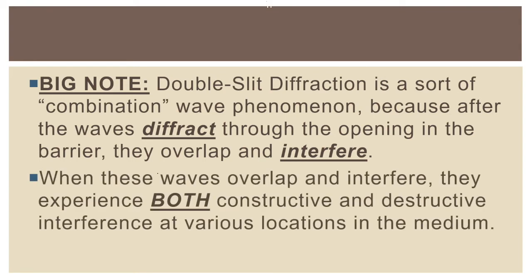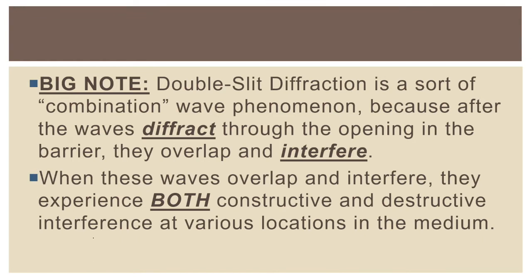When these waves overlap and interfere, they experience both constructive and destructive interference at various locations in the medium. When the peaks overlap with the peaks, or the troughs overlap with the troughs, you get constructive interference. When a peak overlaps with the trough, or the trough of one wave overlaps with the peak of another one, you get destructive interference. And that's a very important thing to keep in mind.